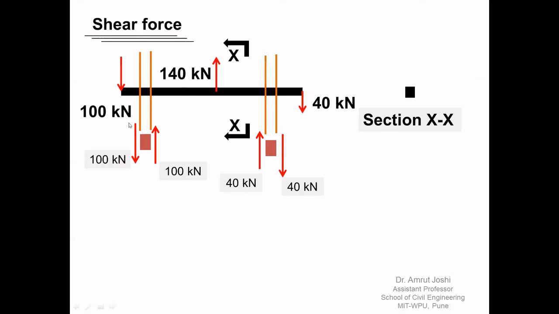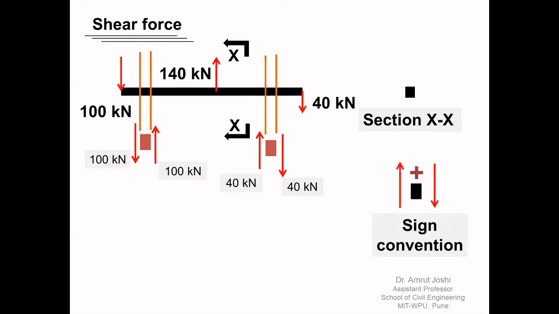Now this pair of two equal and opposite forces parallel to the cross section is termed as shear force at a cross section. This shear force is going to cause sliding of cross sections over one another. Therefore, the relative distance between the molecules of two cross sections is going to change, and therefore its effect is going to be relative sliding.